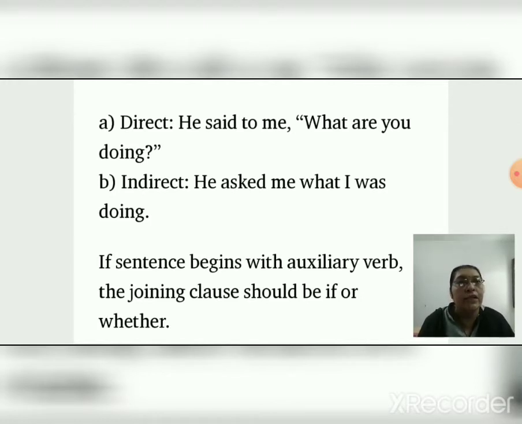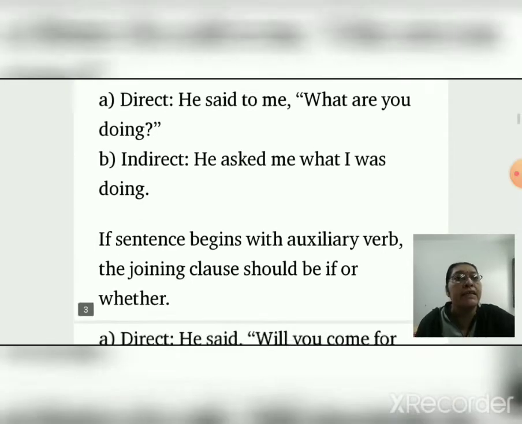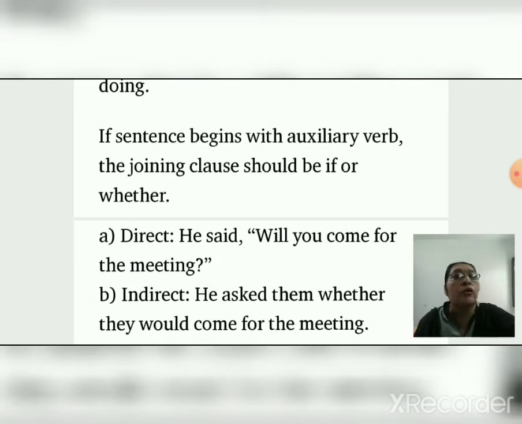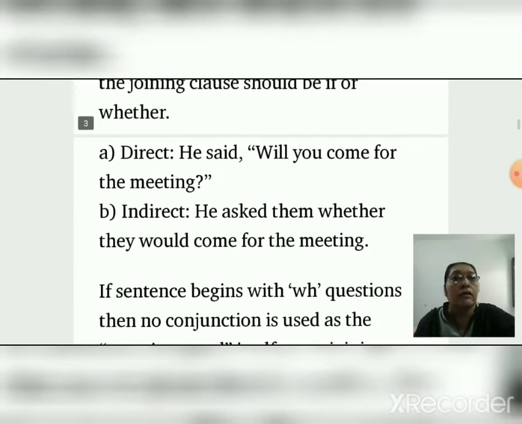The inverted commas and question mark are removed. You understand? No? Those rules we studied first. And always this question sentence, interrogative sentence, converts into a statement sentence. If the sentence begins with an auxiliary verb, the joining clause should be if or whether. Direct, he said, will you come for the meeting? Indirect, he asked them whether they would come for the meeting. We use if or whether for converting into indirect speech.